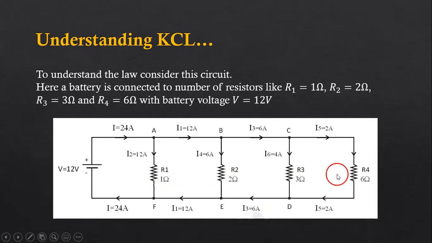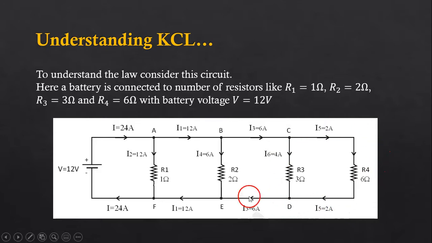R1, R2, R3 and R4 are in parallel. R4 and R3 are in parallel. Then R3 and R2 are in parallel. R2 and R1 are in parallel. So R3 and R4 are in parallel. So these two resistors, 3 ohm and 6 ohm: 6 into 3 will be 18 and 6 plus 3 will be in the denominator. So 18 upon 9. So the total resistance of these two parallel resistances will be how much? 18 upon 9, that is just 2 ohm.